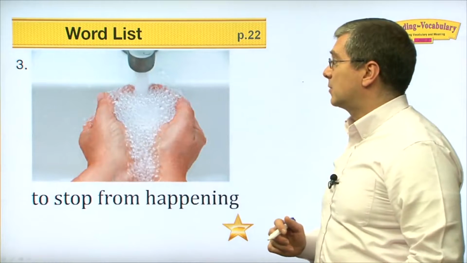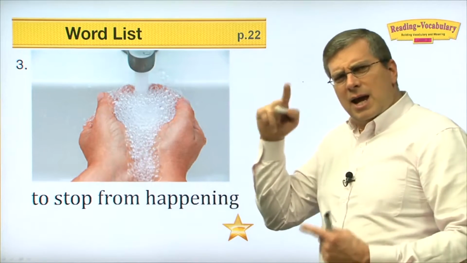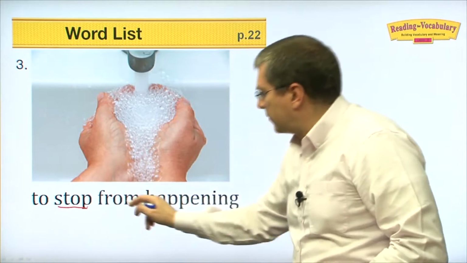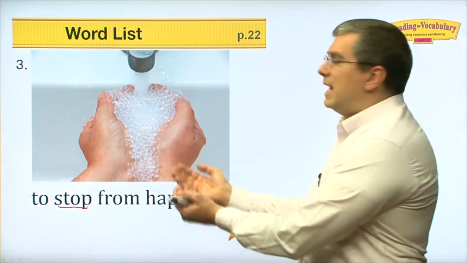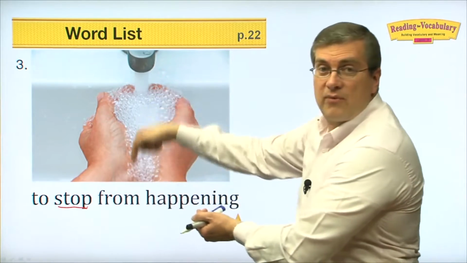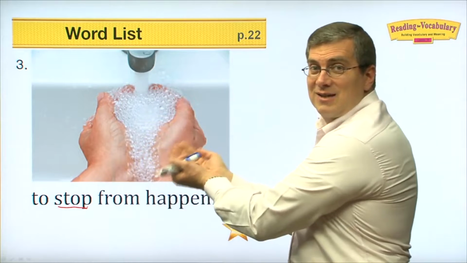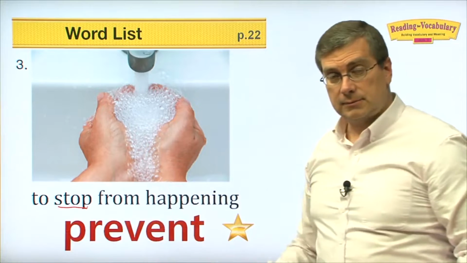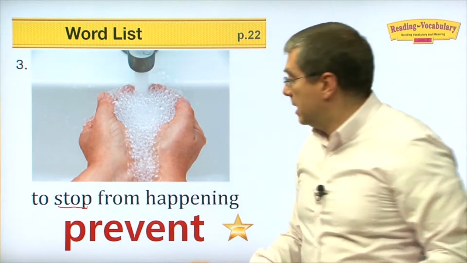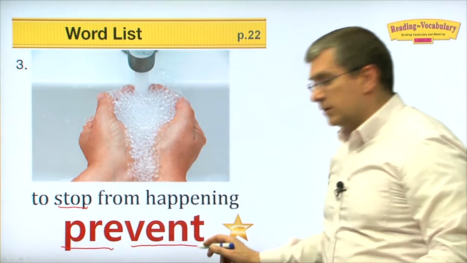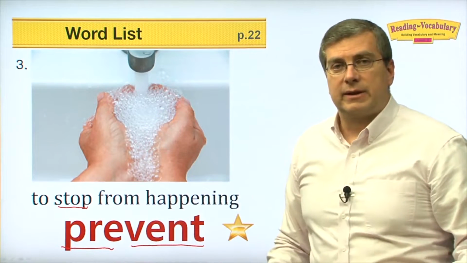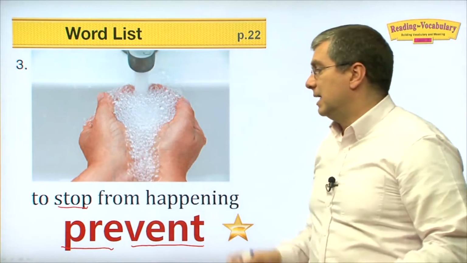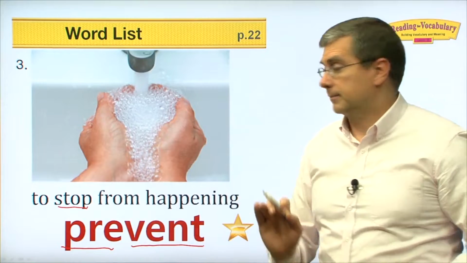Okay. Next one. This is interesting. You have to think a little bit about what's going on here. To stop from happening. Well, what's he doing? He's stopping the water from falling in the sink, right? He's catching it in his hands. So to stop from happening is to prevent. Prevent has 2 sounds. Put it together quickly. Prevent. Okay, so prevent. To stop something from happening.